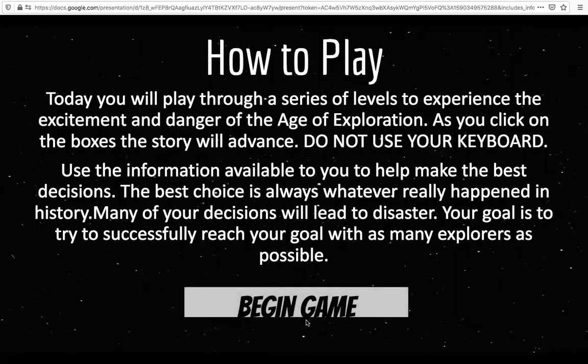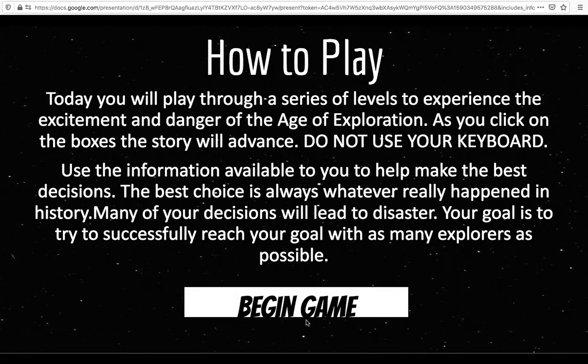You'll be playing through a series of levels to experience the excitement and danger of the Age of Exploration. As you click on the boxes, the story will advance. So please do not use your keyboard. Just click on the different boxes. Use the information that's provided to you, and make your best possible decisions.